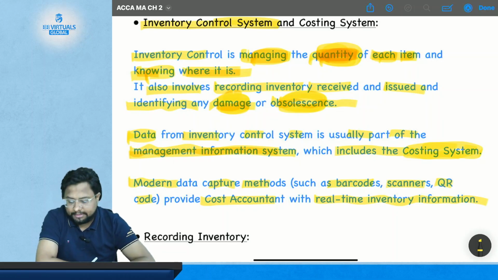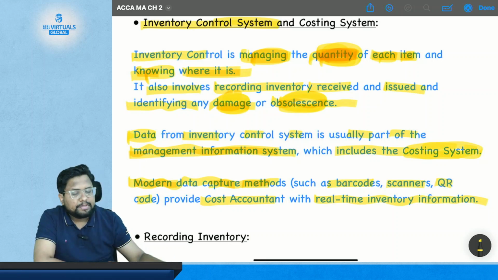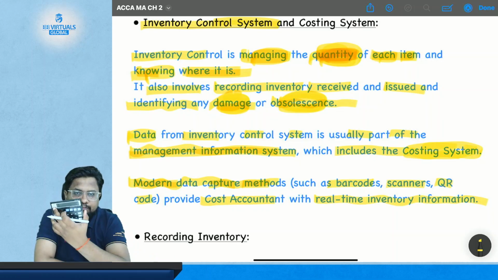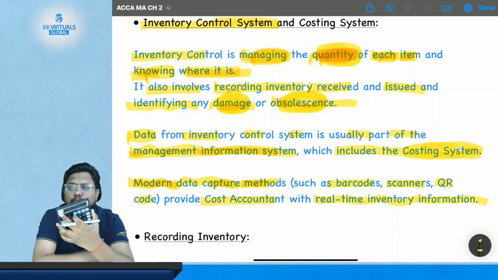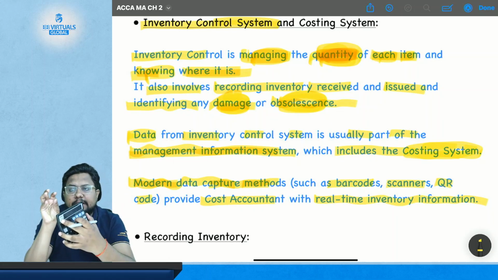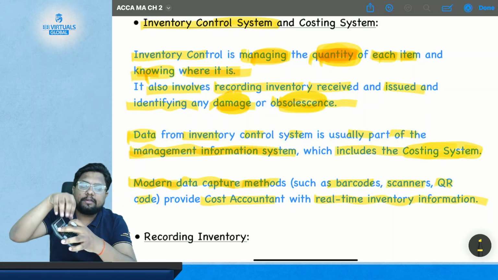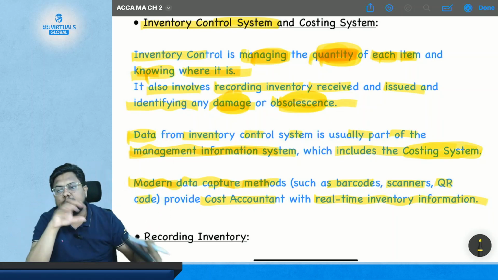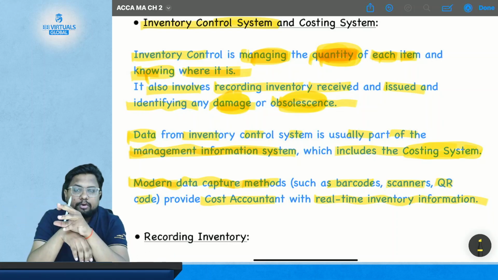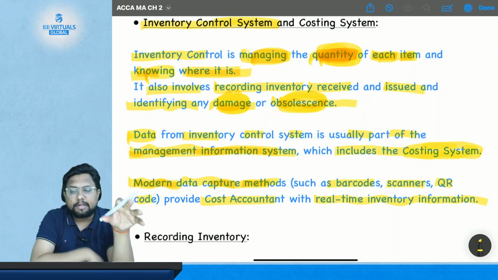Now, what is the modern data capture method? Suppose this calculator passes through the warehouse of the company, then reaches the retail store. The machine at the warehouse will scan it, then the retail store will scan it. So you'll know whether your calculator is with the warehouse or with the retail store.